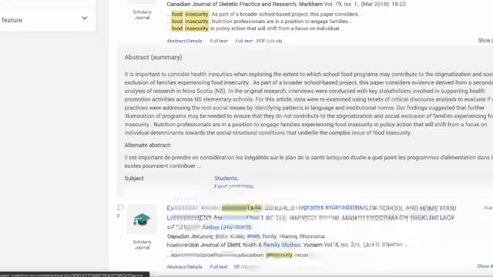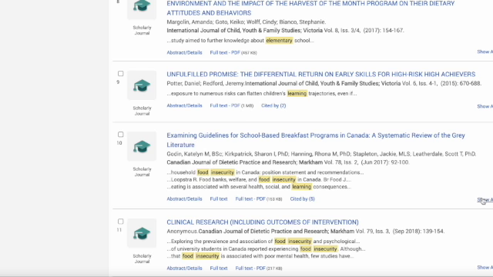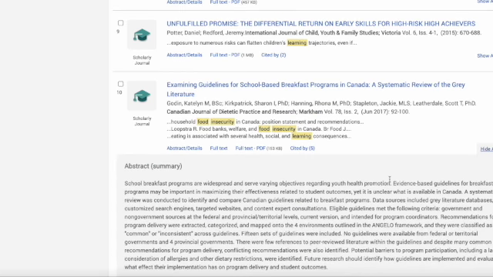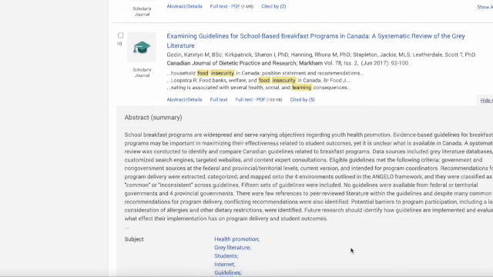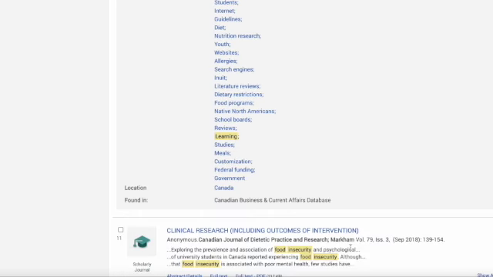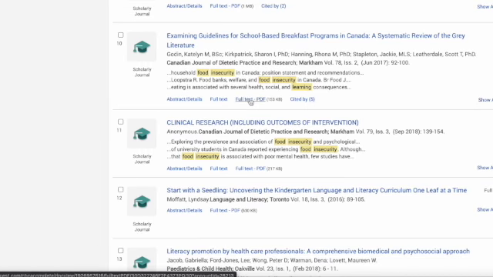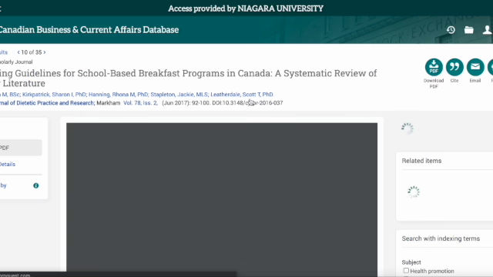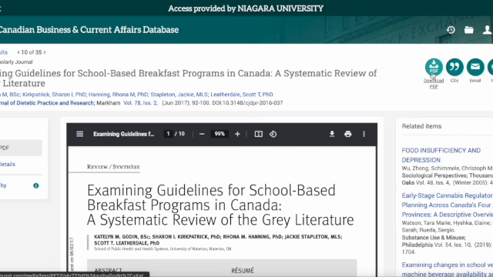Let's hide the abstract one more time and see what else we got there. Oh, school-based breakfast programs, a systematic review of gray literature. When was that? Oh, June 2017. Anything they cite in that lit review will be prior to June 2017, so it's not the newest information. It's not bad, it might give you ideas. But for the sake of example, I'm just going to show you how you click on full text PDF if you want to read more. Up in the upper right-hand corner, download the PDF.